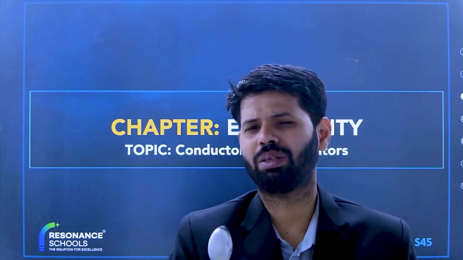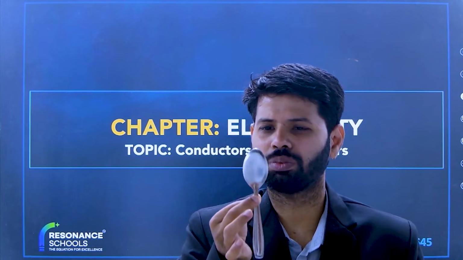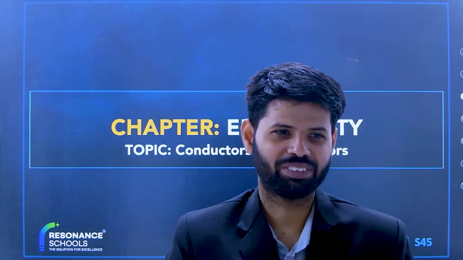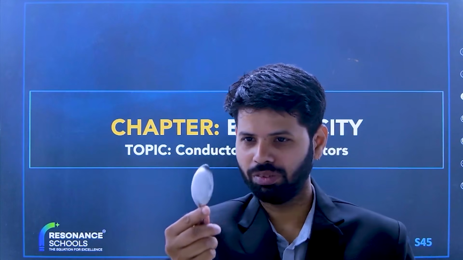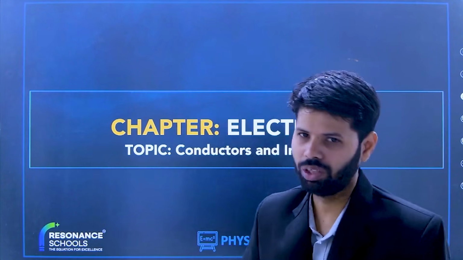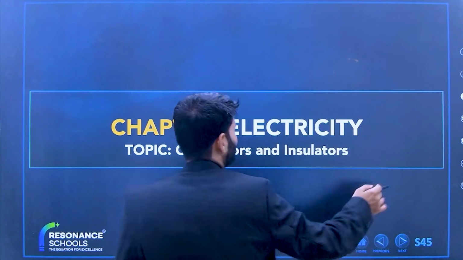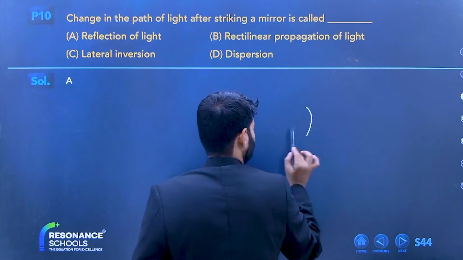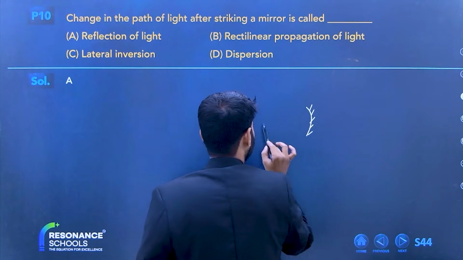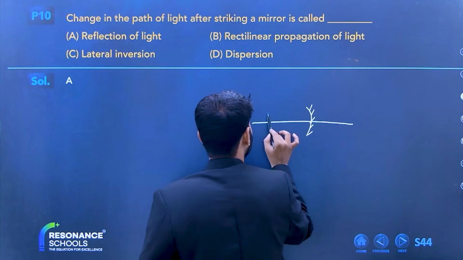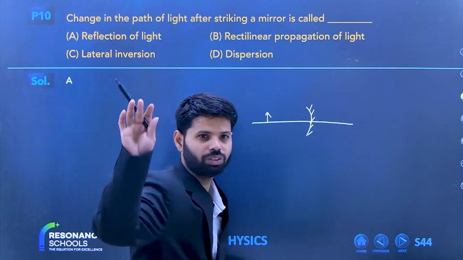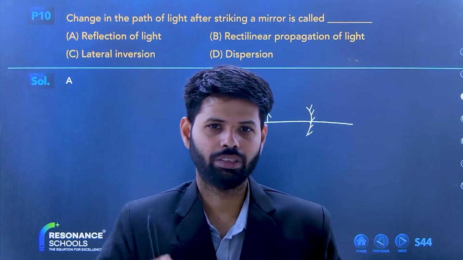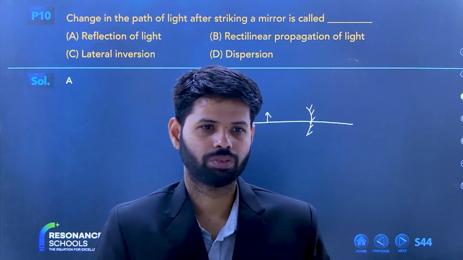Now the simple experiment that you have to see in the spoon. Can you see your image? If it is clear, which it should be, then maybe you will see an inverted image. How many of you can see the inverted image? If this is the spoon, will you be able to see an inverted image? You know what is inverted, it is basically upside down.